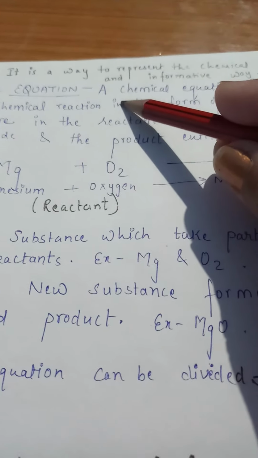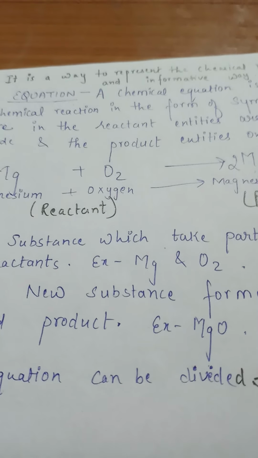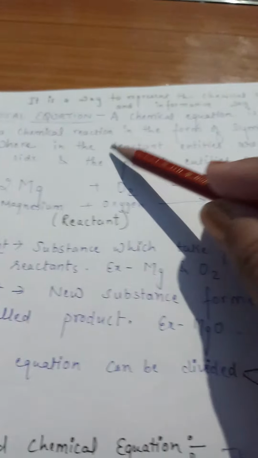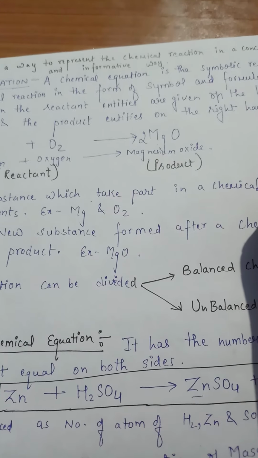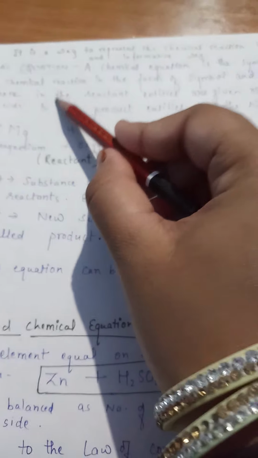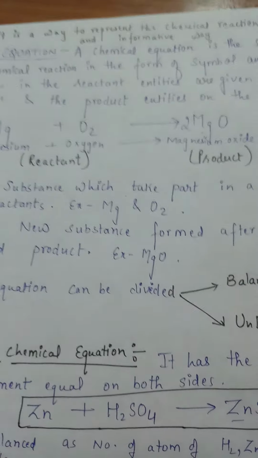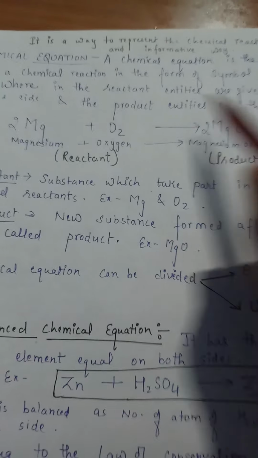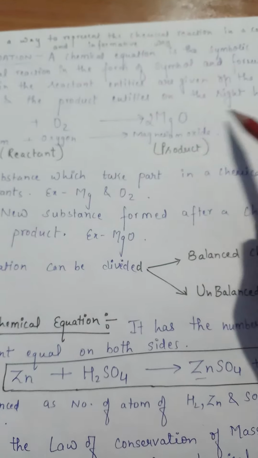In simple words, a chemical equation is the symbolic representation of a chemical reaction in the form of symbols and formulas, wherein the reactant entities are given on the left, and on the right hand side the product entities are formed.